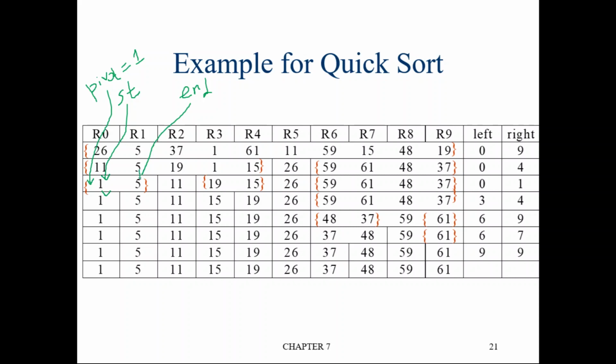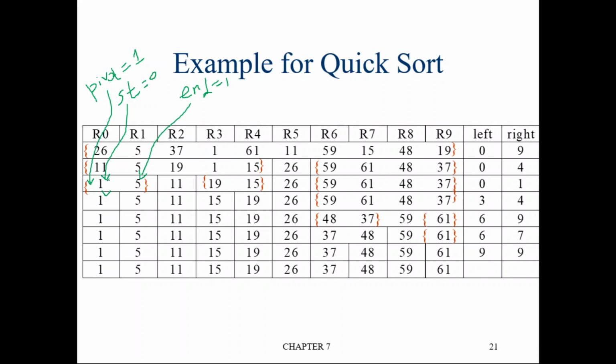So end is pointing to the first location. Okay, so end is equal to 1, start is equal to 0. Pivot is equal to 1. Pivot will hold the value at the 0th location. Right. Now again start the process.